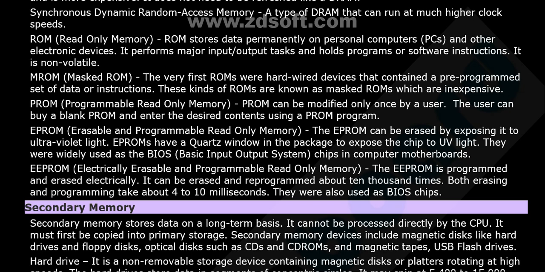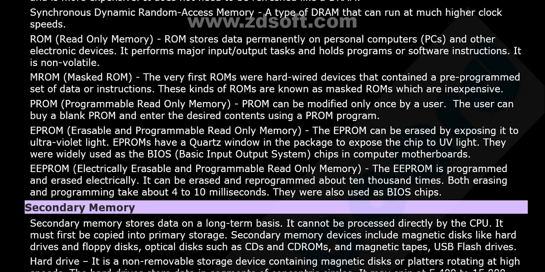And what about MROM, masked ROM? The very first ROMs were hardwired devices that contained a pre-programmed set of data or instructions. These kinds of ROMs are known as masked ROMs, which are inexpensive. What about PROM, programmable read-only memory? PROM can be modified only once by a user. The user can buy a blank PROM and enter the desired contents using a PROM program.